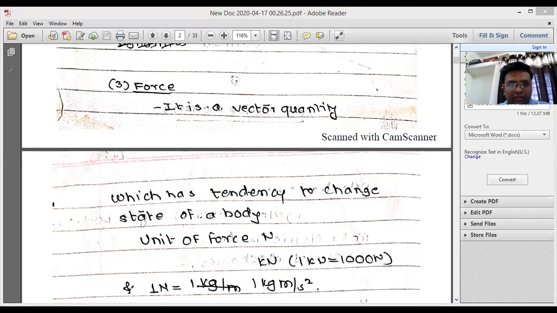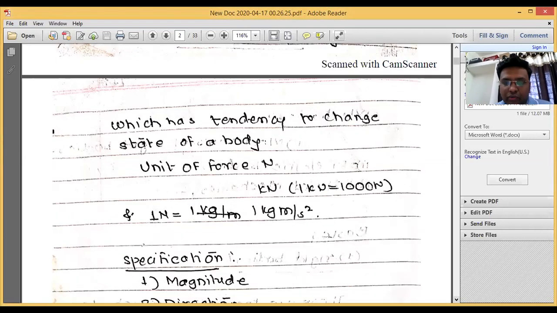So now we will see in the force, what is the unit of the force? The unit of the force is Newton.